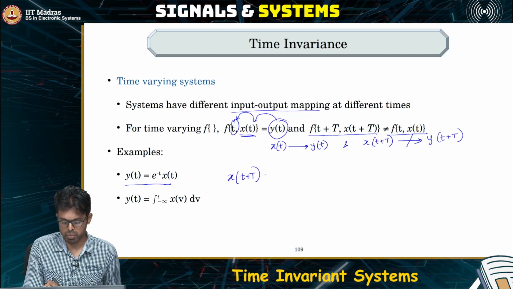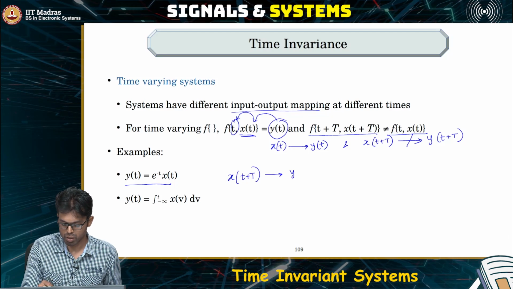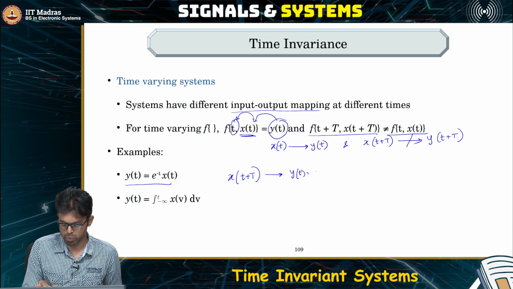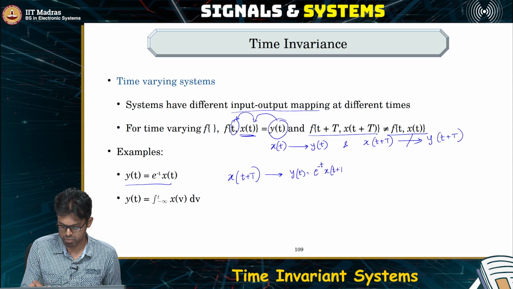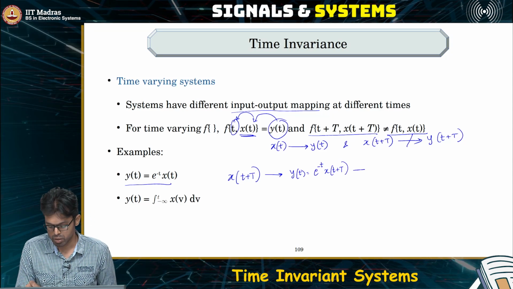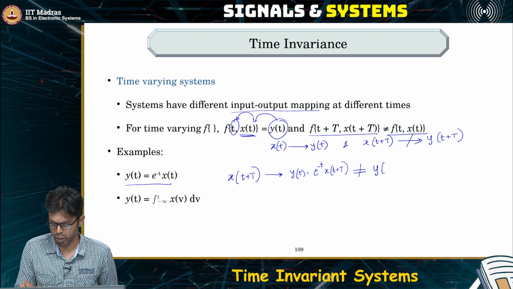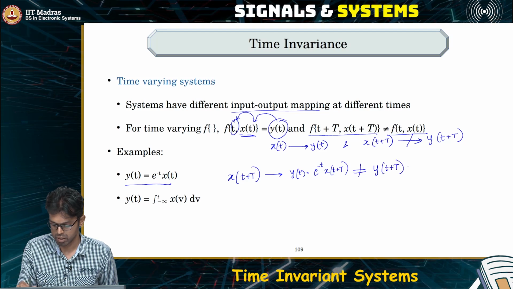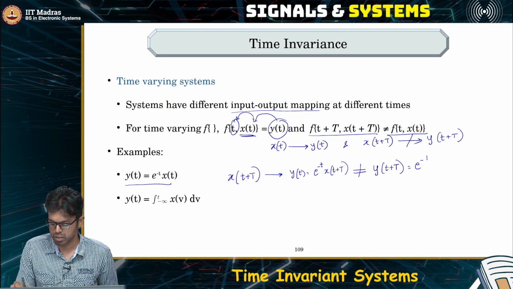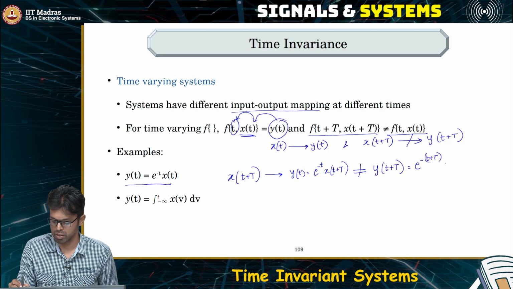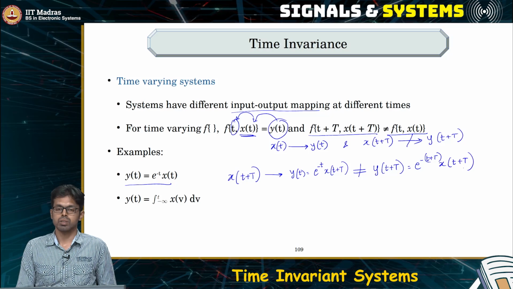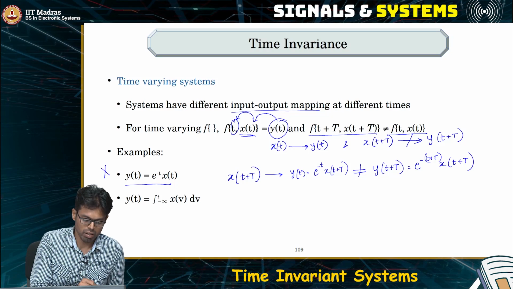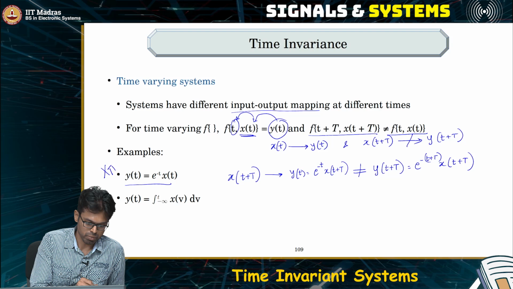So x of t plus T will produce y of t equal to e power minus t times x of t plus T. But this is not equal to y of t plus T, which is equal to e power minus (t plus T) into x of t plus T. So this is a time varying system.